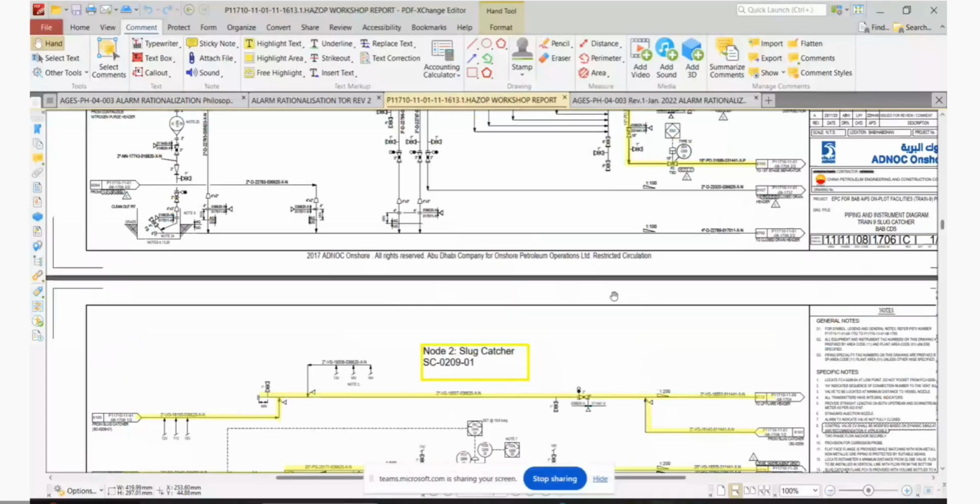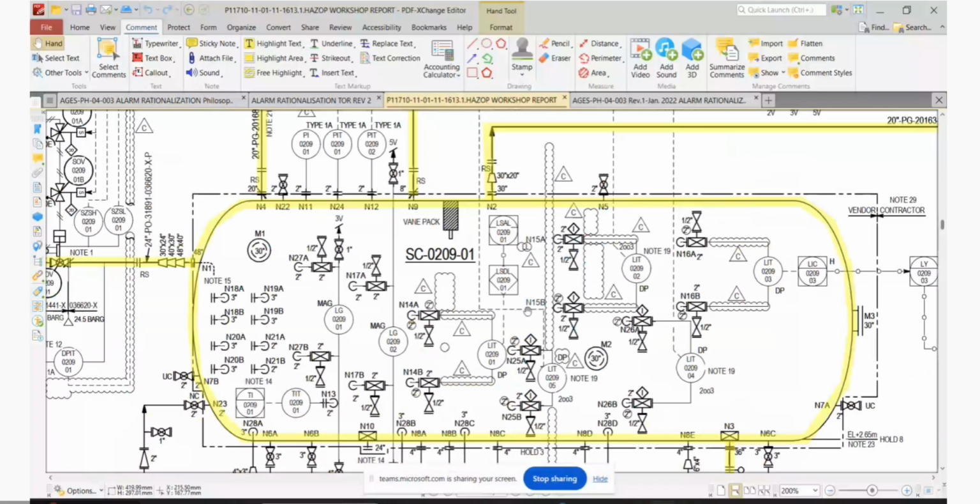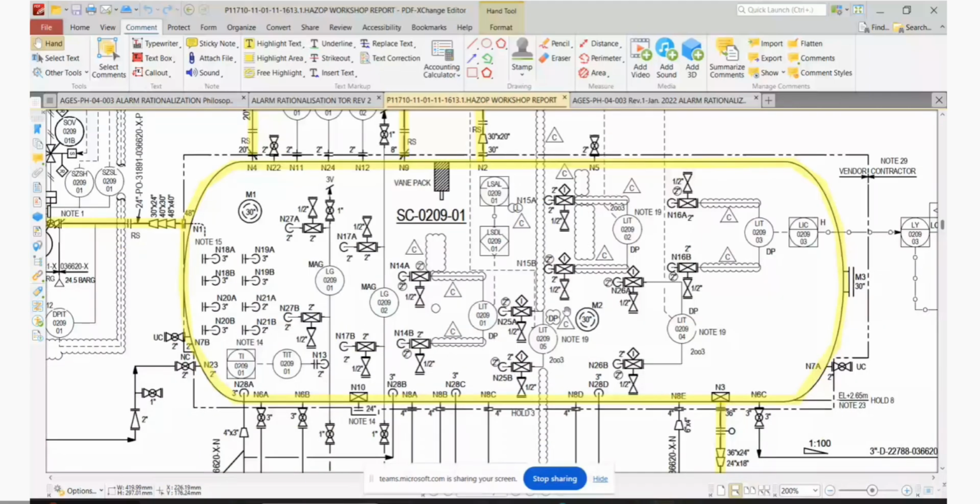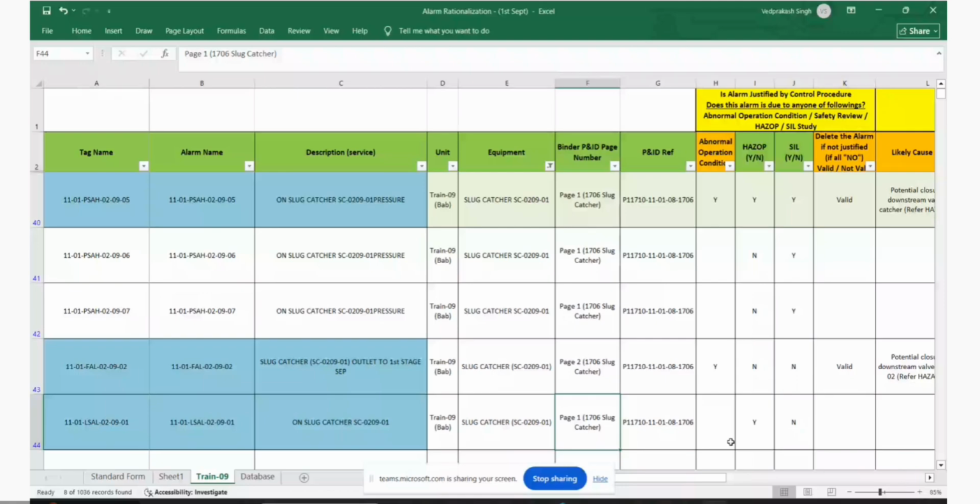So yes, this LSAL 02901, the moment it comes there, that means trip function. So you have a time because you have to reinvestigate the things and create the back to normal situation. So this is abnormal condition.